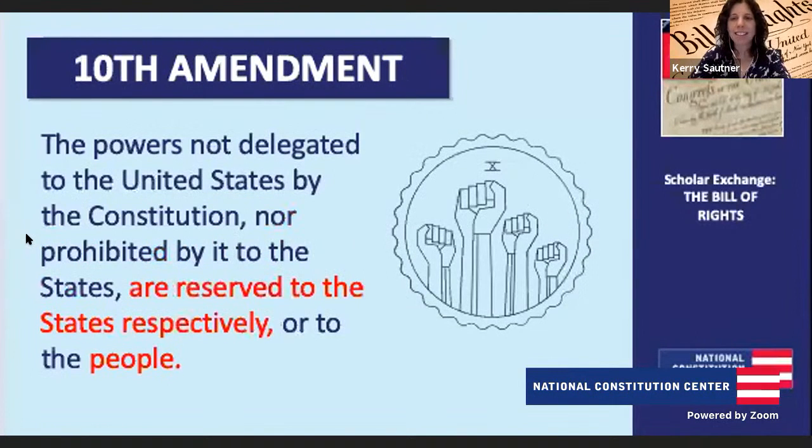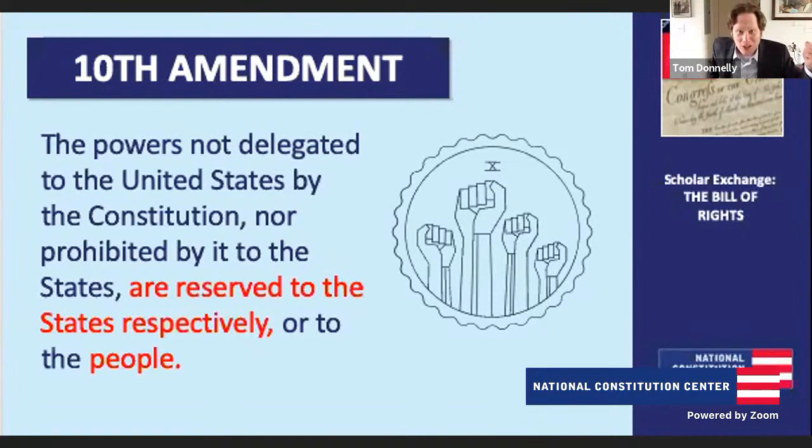And finally, the 10th Amendment. Yeah, the 10th Amendment goes to protecting the traditional power of the states. Because remember, at the founding and all the way through much of American history, so much policymaking happens at the state level. States have the power to pass laws that protect the health, safety, and welfare of their residents. And the 10th Amendment was a recognition that we're creating a powerful new national government, one of limited powers, but still more powerful than under the Articles of Confederation. The 10th Amendment was about recognizing that, even within that system, the states are still going to play an important central role in policymaking in the United States.